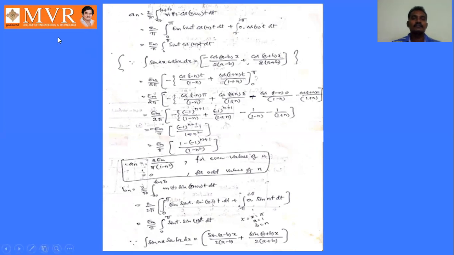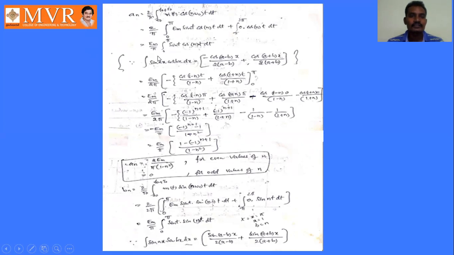This is in the form of integral 0 to pi sin t cos nt dt, which is nothing but sin ax cos bx dx. Integral sin ax cos bx dx is equal to minus of cos (a minus b)x by 2 into (a minus b) plus cos (a plus b)x by 2 into (a plus b). So write the above expression in this formula.